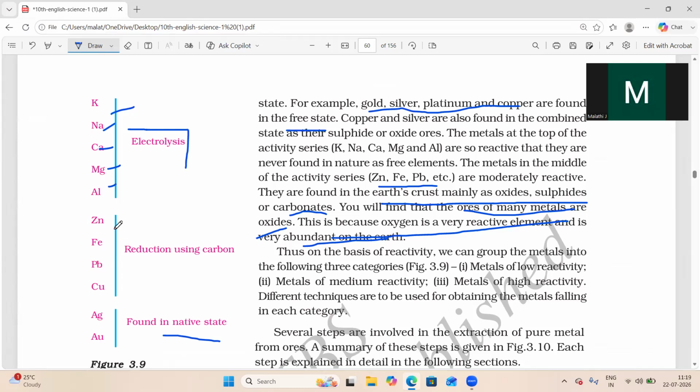So many of these metals will be obtained in the form of oxides, sulfides and carbonates. Based on this, how the extraction takes place, we'll discuss in the next class: metals with high reactivity, metals with medium reactivity, metals with low reactivity.